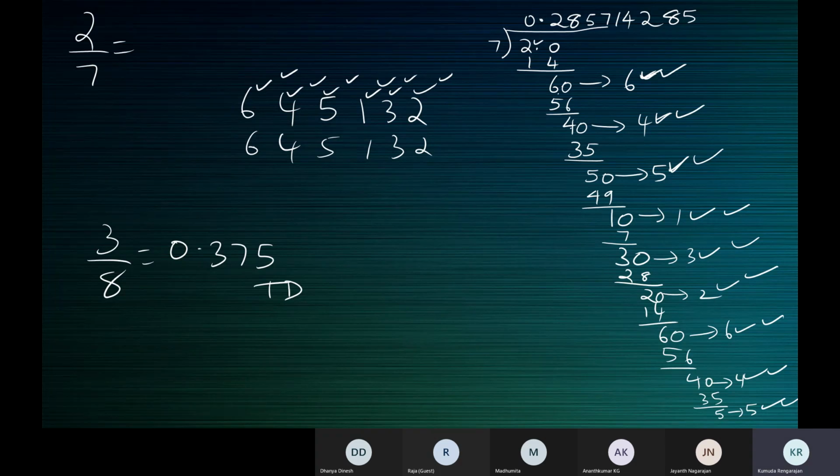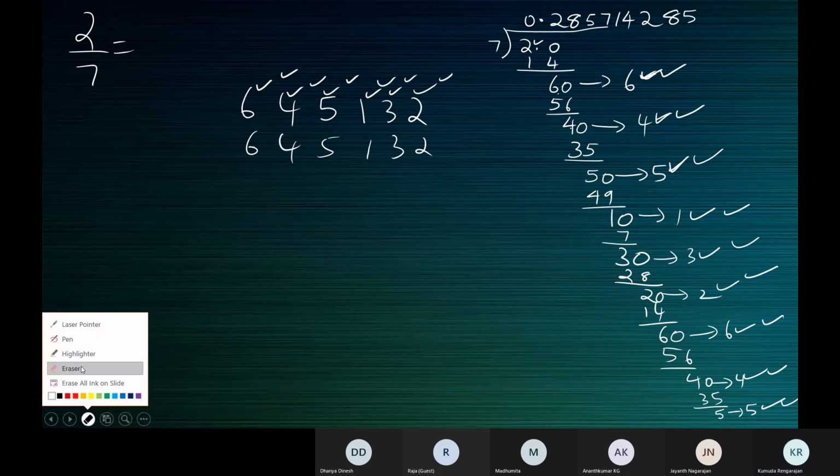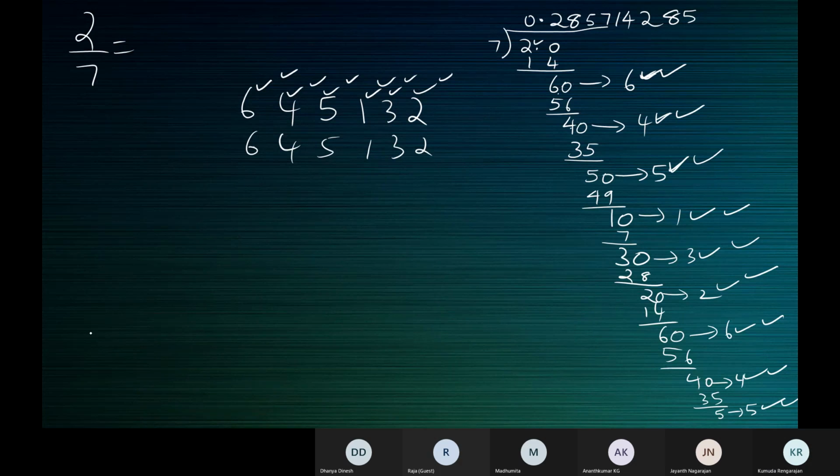Now, I'll just do another division. Supposing we divide 1 by 3.